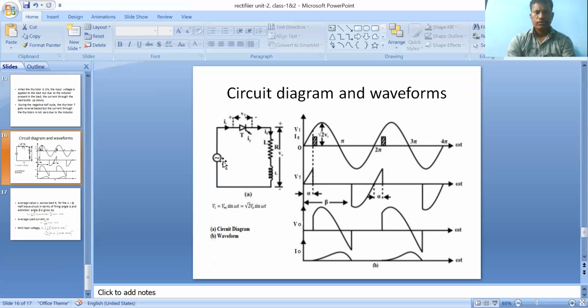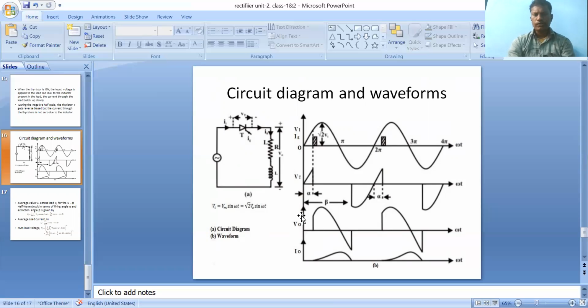It is a circuit diagram where Vs is equal to Vm sin omega t, and T is the thyristor. Vt indicates the voltage across the thyristor, I0 the load current, with an RL load. Here the waveforms are: first Vs, Vm sin omega t; second, the gate current, where the gate current is applied only during the first half cycle; then the voltage across the thyristor, and the voltage and current waveforms.